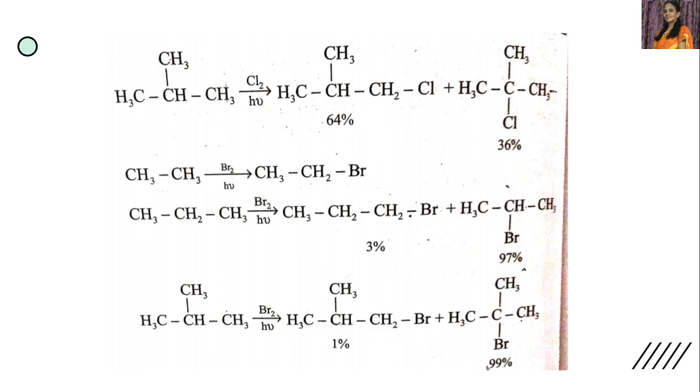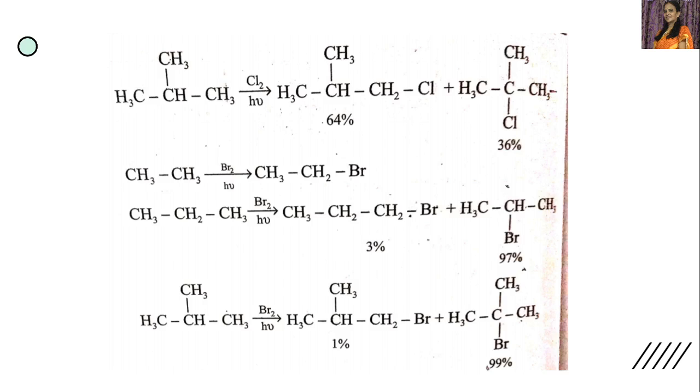Now if we consider the bromination reaction, ethane, when treated with bromine in presence of light or heating to 250 to 400 degrees centigrade, we will get ethyl bromide.